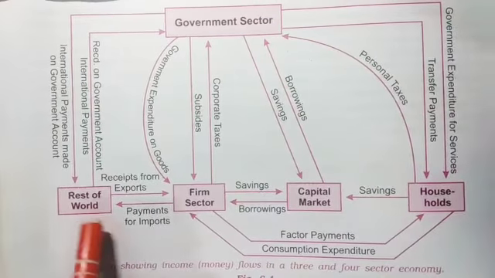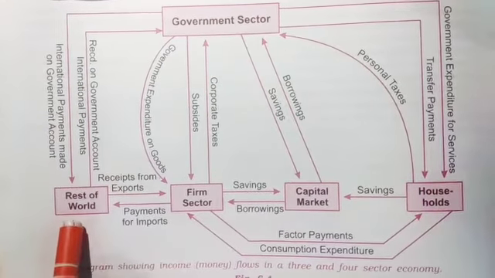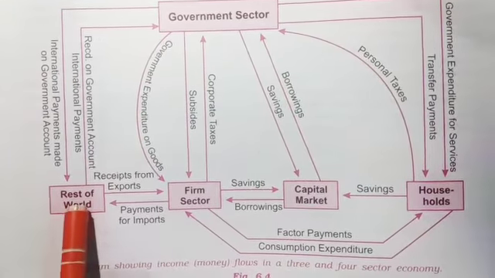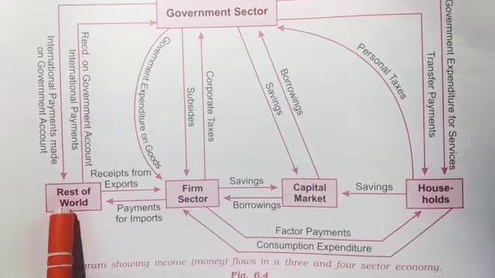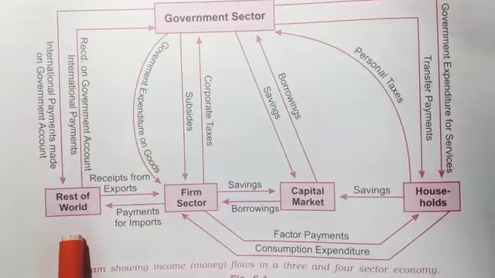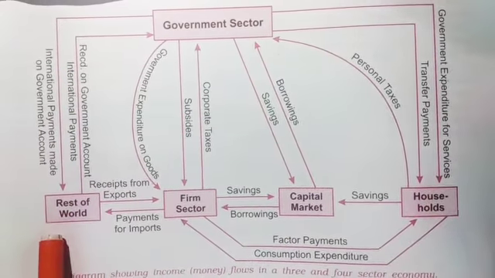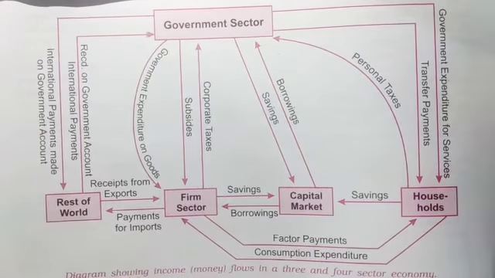This is the connection of the government with the rest of the world. And how is the rest of the world connected to the firm sector? Exports and payment for imports. It is the connection between the rest of the world and the firm sector.